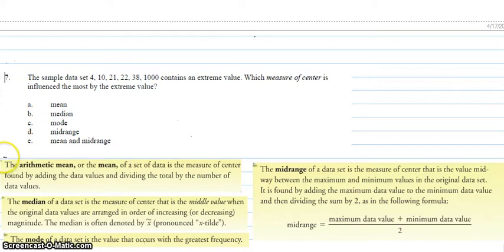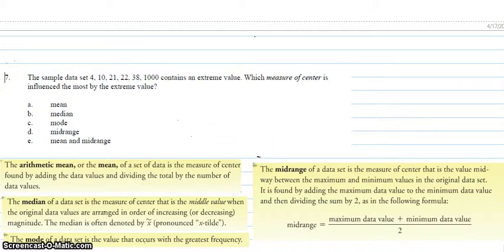I've listed the definitions below. The mean of a set of data is a measure of center found by adding the data values and dividing by the total number of data values. The median of the data set is a measure of center that is the middle value when the original data values are arranged in order of increasing or decreasing magnitude. The mode of a data set is a value that occurs with the greatest frequency, and all the way over to the right I have the mid-range.